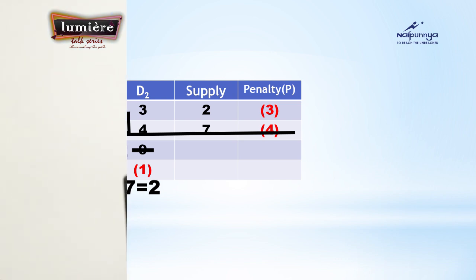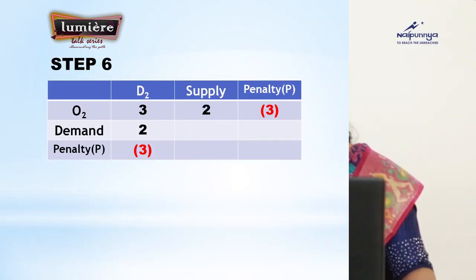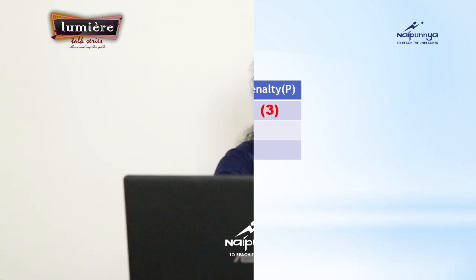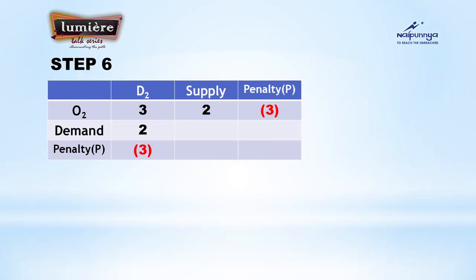Now in the last step, you can see only 1 element left, only 1 row and 1 column. There the penalty will be the same as the element you can see in the cell. What is it? It is 3. So the penalty row wise and column wise is also 3, and the supply and demand are also the same, as you got in the previous 2 methods. At the end you will have the same supply and demand. So here also allocate that particular amount and cross off both row wise as well as column wise.